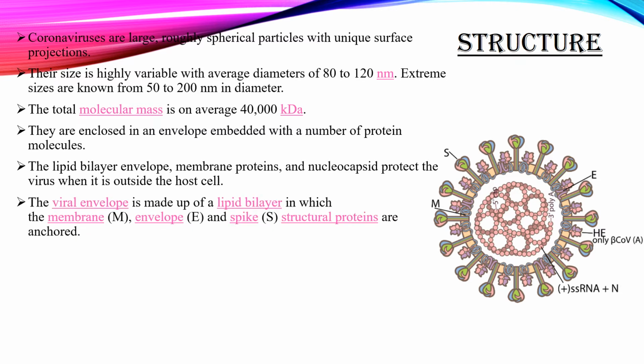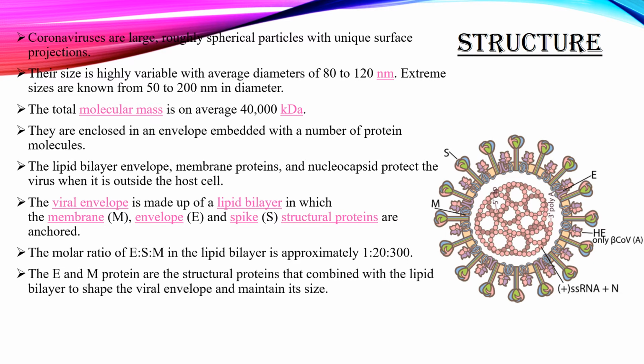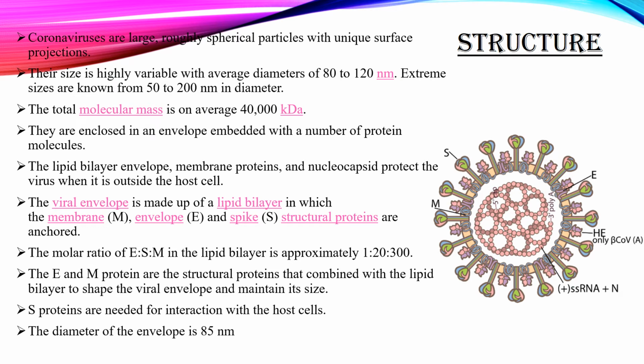The viral envelope is made up of a lipid bilayer in which the membrane, envelope, and spike structural proteins are anchored. The molar ratio of E:S:M in the lipid bilayer is approximately 1:20:300. The E and M proteins are the structural proteins that combine with the lipid bilayer to shape the viral envelope and maintain its size. The S proteins are needed for interaction with the host cells. The diameter of the complete envelope is about 85 nanometers.